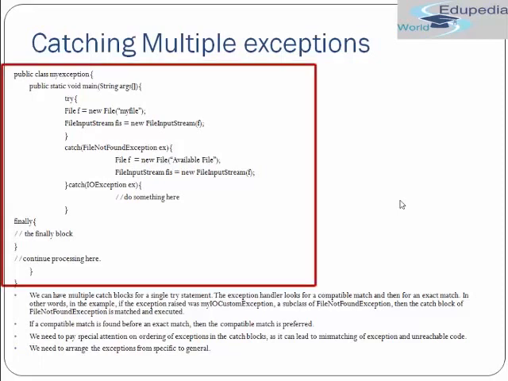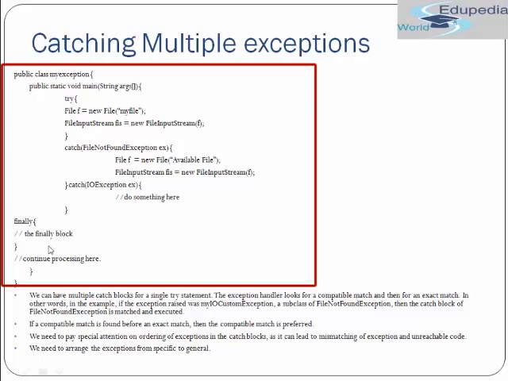We have a public class MyException. Then we have a main method, which is public static void main, and then we have a try clause. In the try clause you see we have a file and we are trying to open it. Then we are trying to open a FileInputStream by passing the file object. We have two catch clauses over here. One catch clause has FileNotFoundException, and another catch clause has IOException, and finally we have a finally block.